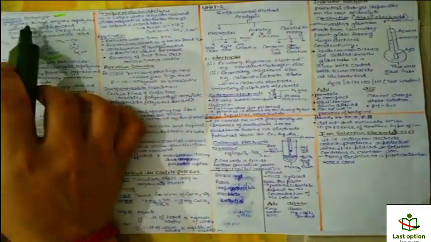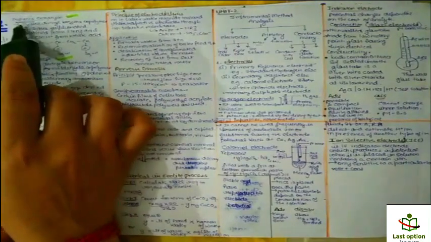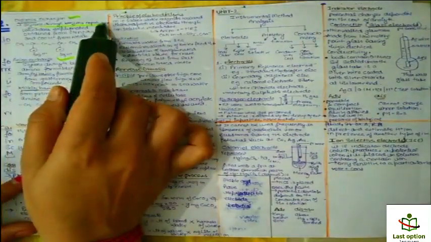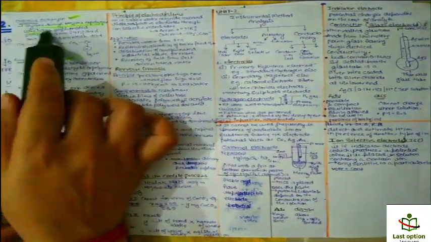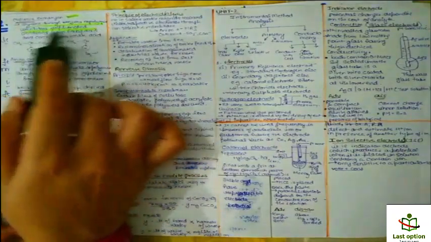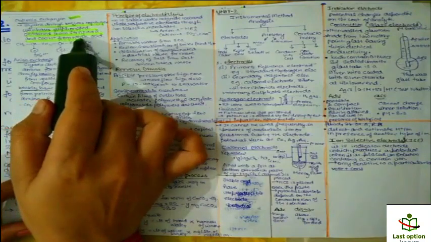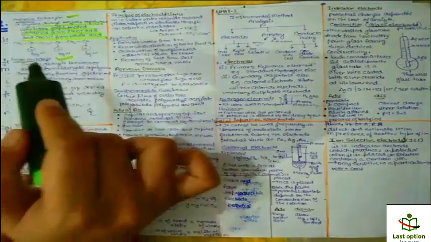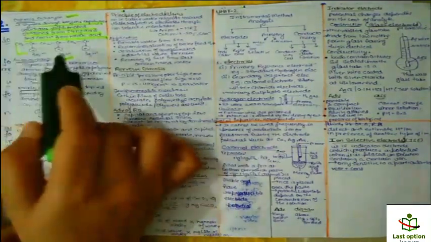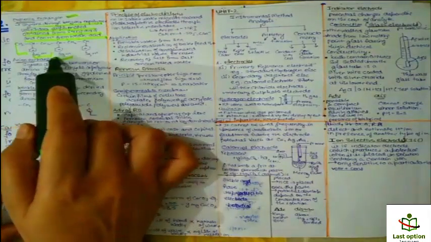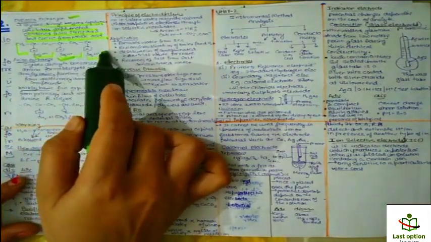The cation exchanger is a styrene divinyl benzene copolymer which is sulfonated, obtained from a strong acid, and COO minus and H plus from a weak acid. So this is its structure. You can see here SO3 minus and H plus, right?